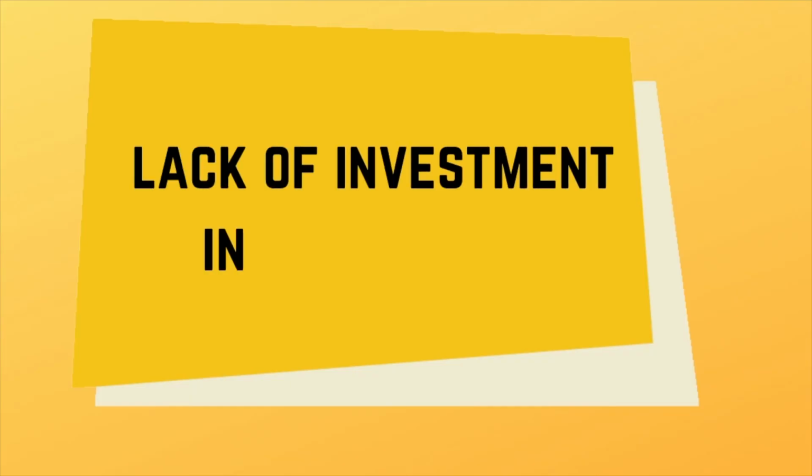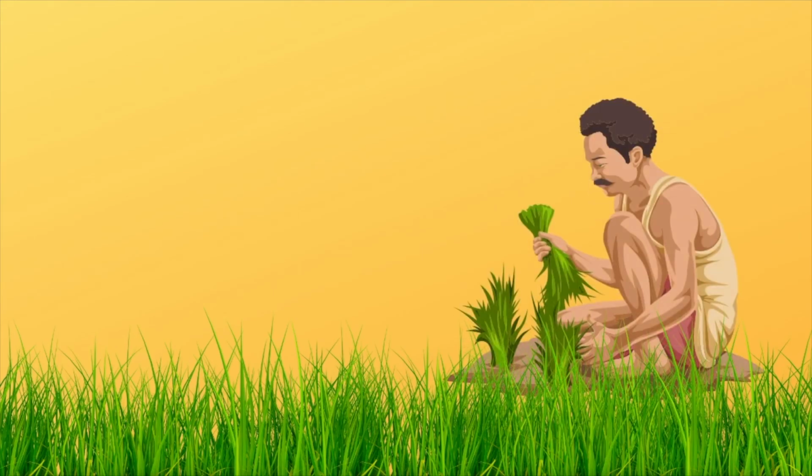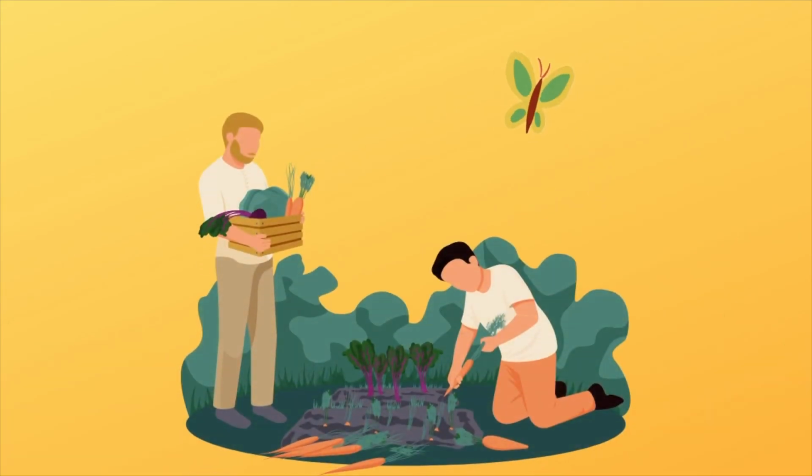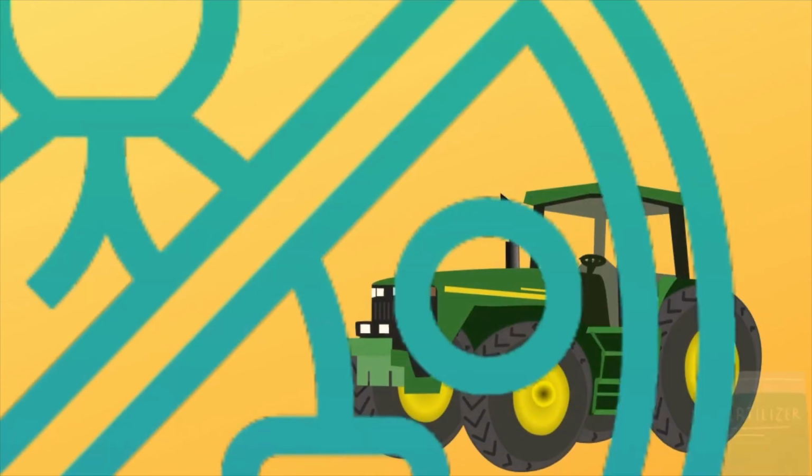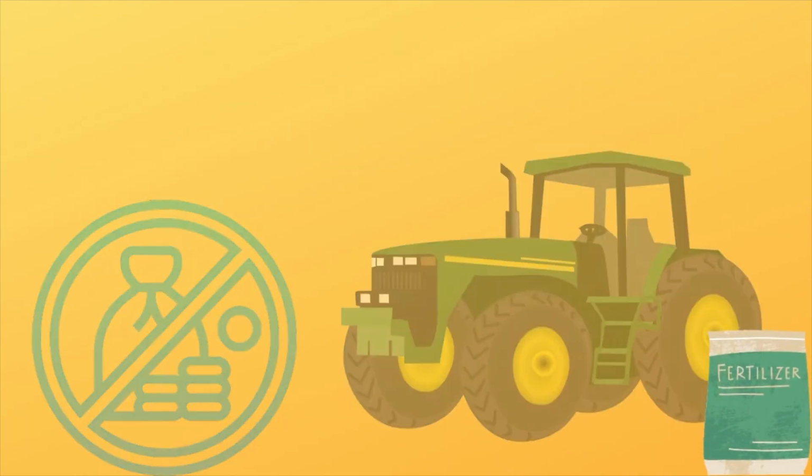3. Lack of investment in agriculture. Although many people in the eastern states such as Bihar still depend on agriculture, the investment in irrigation and other agriculture facilities has been inadequate, resulting in reduced productivity.